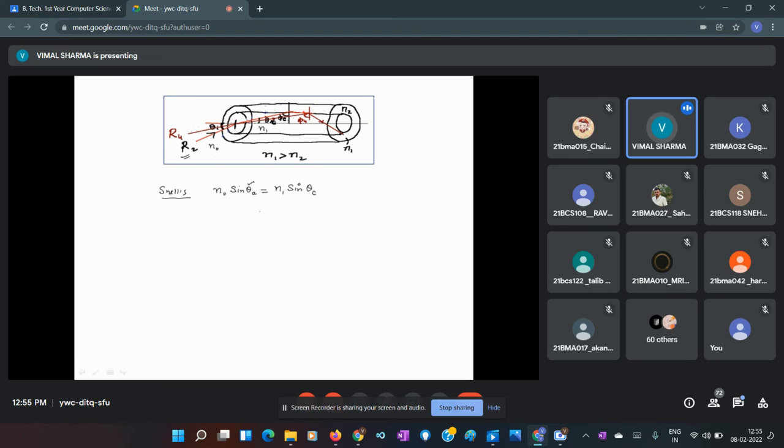Okay, and now if you see this small triangle here, in which we have angle theta c and phi c, and this is a 90-degree angle, I can write using simple geometry that n1 sine of theta c can be written in terms of phi c, as 90 minus phi c. The left-hand side is the same, n0 sine theta a. Or I can write that this is n1 cos of phi c, and phi c is the critical angle.